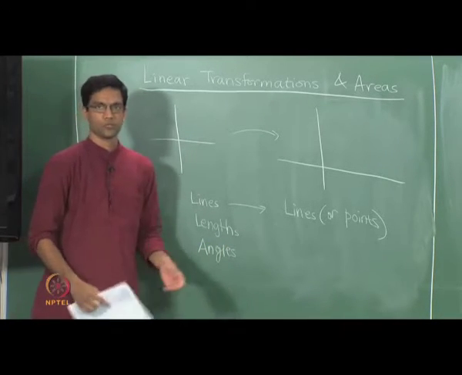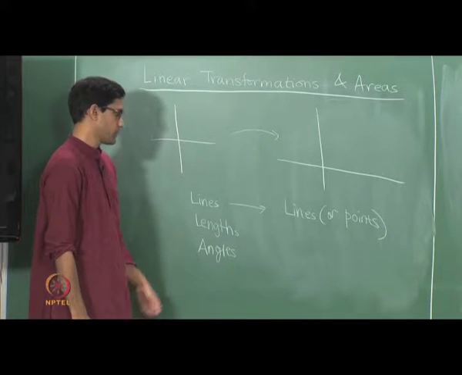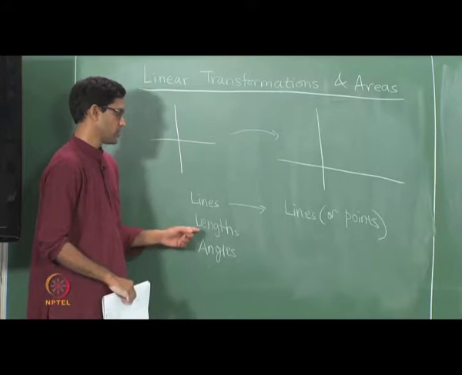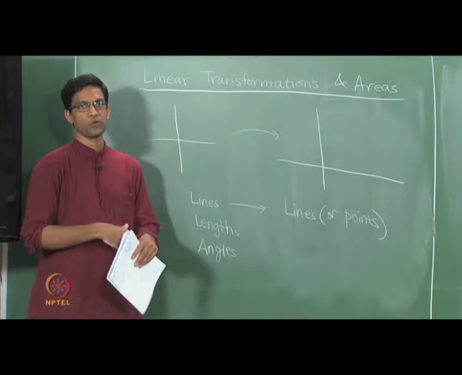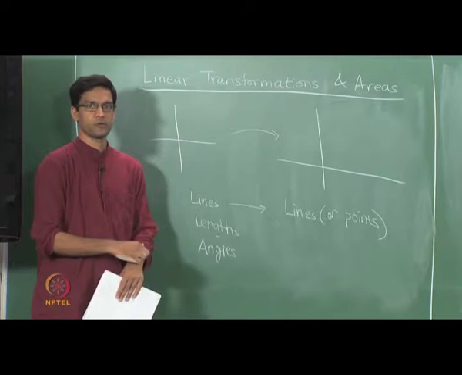Now answers to these questions at least we know through the various examples that we have looked at before. So there are instances of linear transformations which preserve lengths, and there are others which might uniformly increase length by some factor, and yet others which might do neither of these.